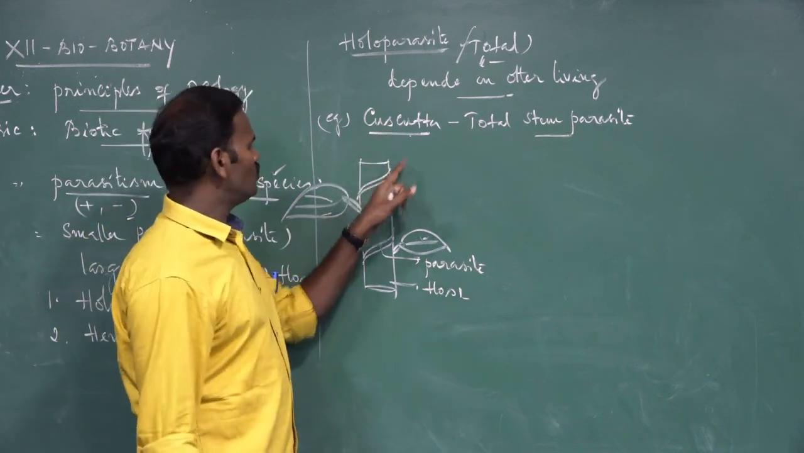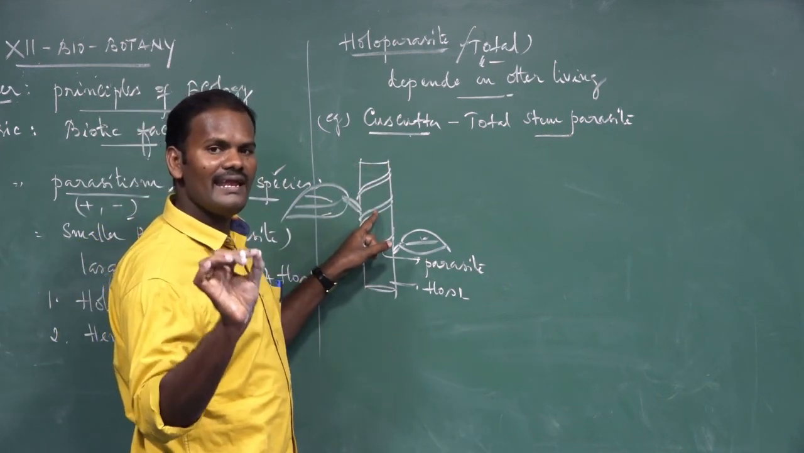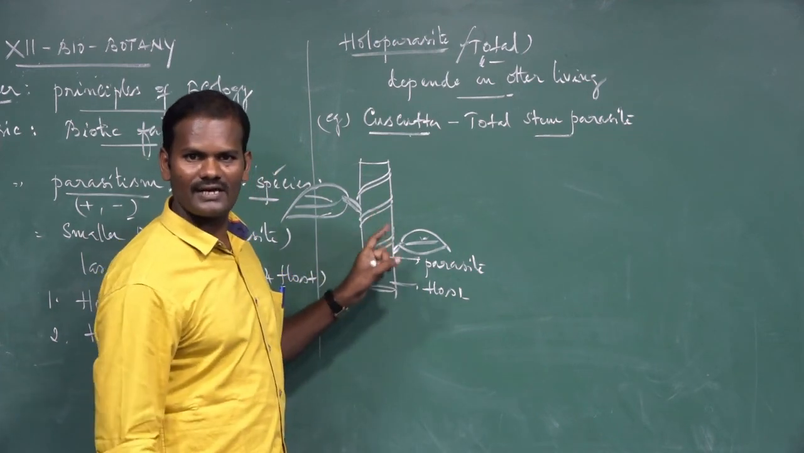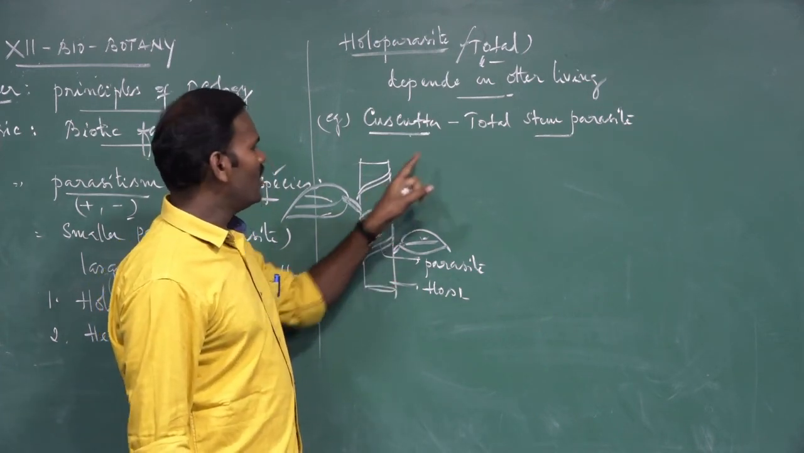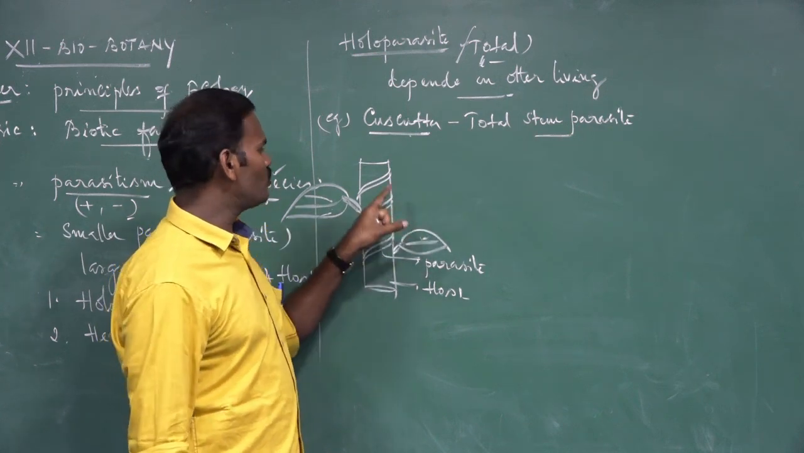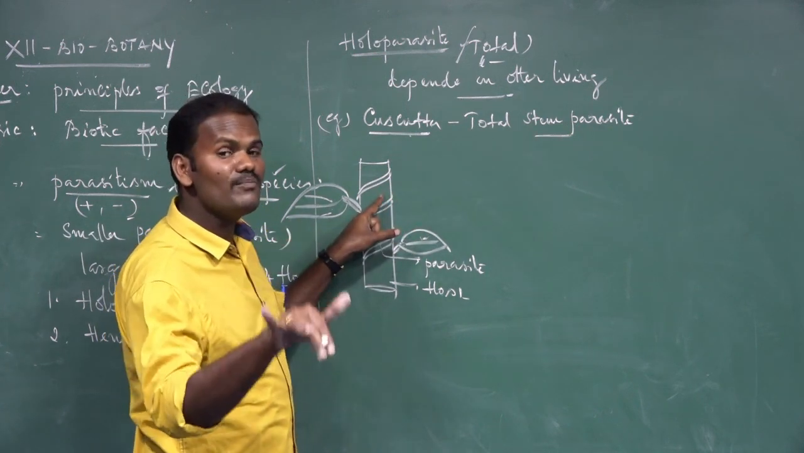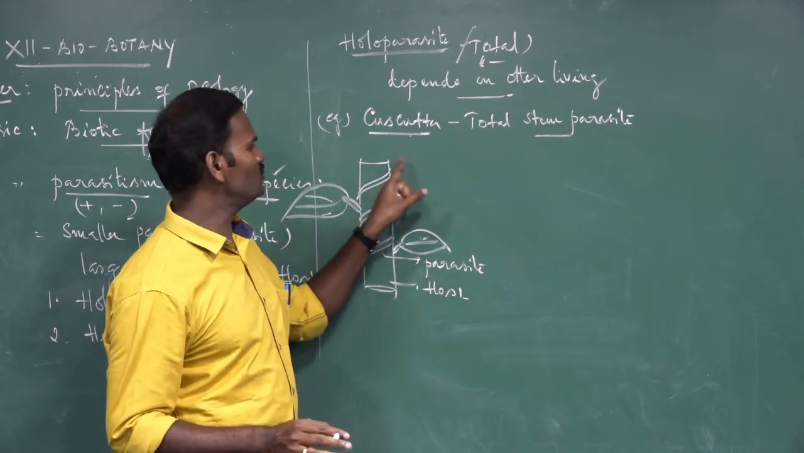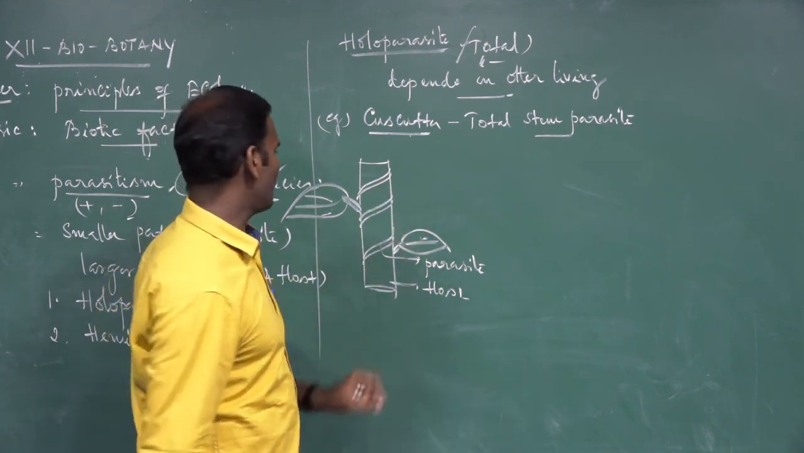So what do you mean by Cuscuta? It is a thin, pale, yellow, leafless stem. It twines around the host plants. This Cuscuta is a total stem parasite. I mean, they totally depend only on the stem of the plant, not on the other parts, like root. That is why it is called a total stem parasite.